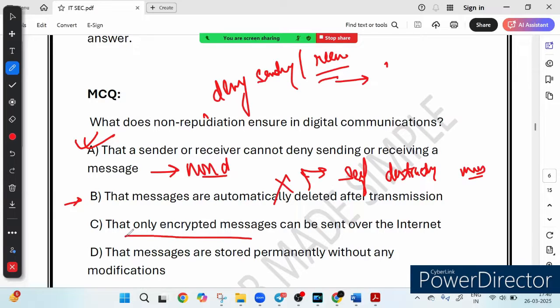Option C, that only encrypted messages can be sent over the internet. So encryption ensures message security and confidentiality.